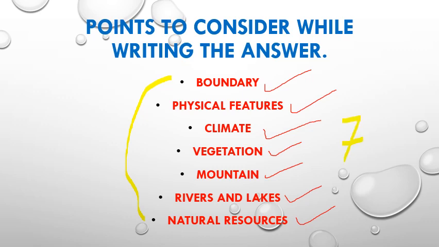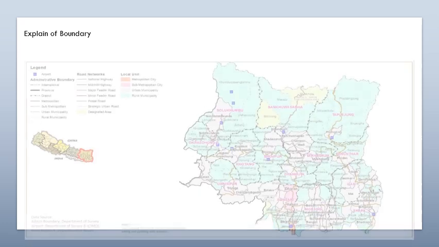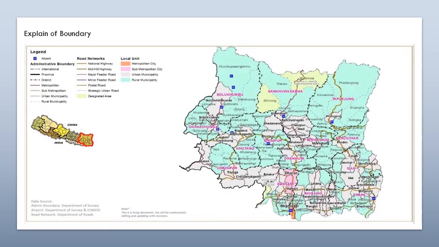Don't forget to explain any point among these 7. At least you have to write 2 or 3 sentences to each of these following points. Now let's see how to explain the boundary. Okay, so about explanation to boundary, look at this map.